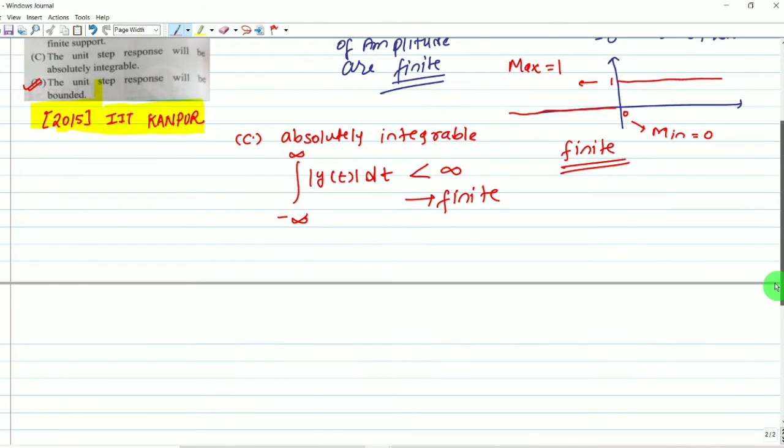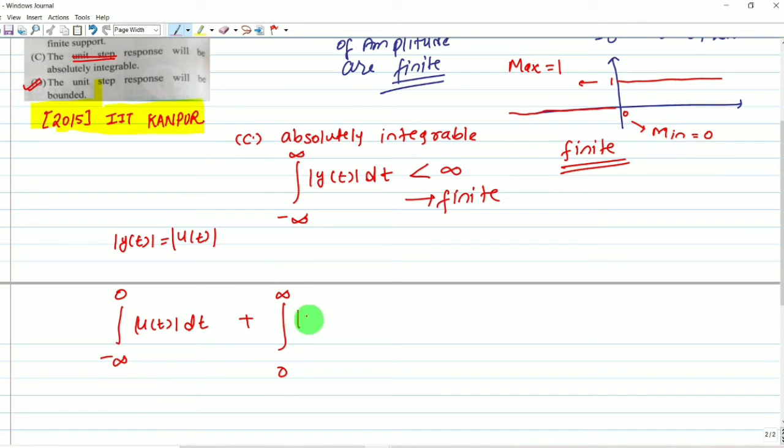Let me check option C, where they are talking about the unit step. We are going to consider mod of y of t equals u of t, because they are talking about unit step in option C. Let me integrate from minus infinity to 0 mod of u of t dt, plus from 0 to infinity mod of u of t dt. Here this is a unit step signal.